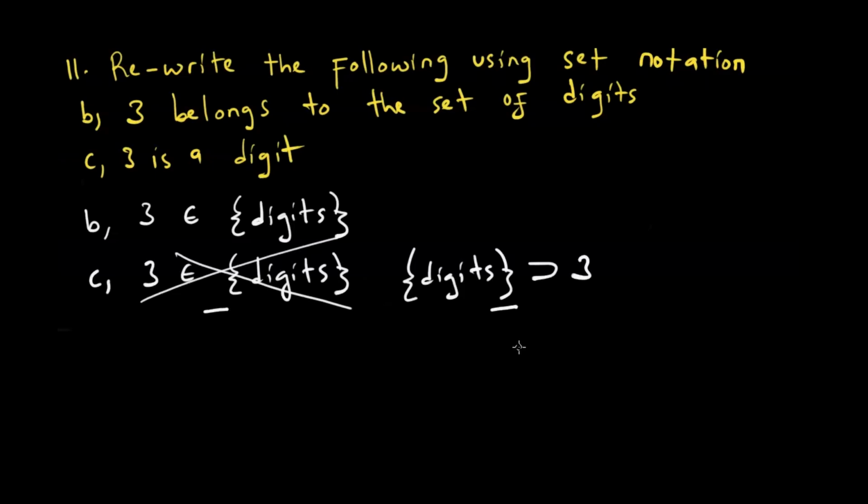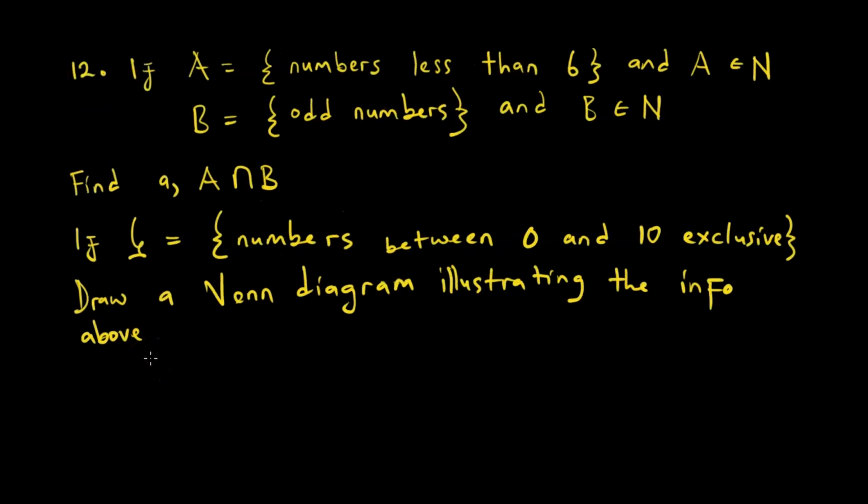The next question I'm going to be focusing on is question number 12 and question number 18. Number 12 says, if A is a set of numbers less than 6 and A is also an element of natural numbers.